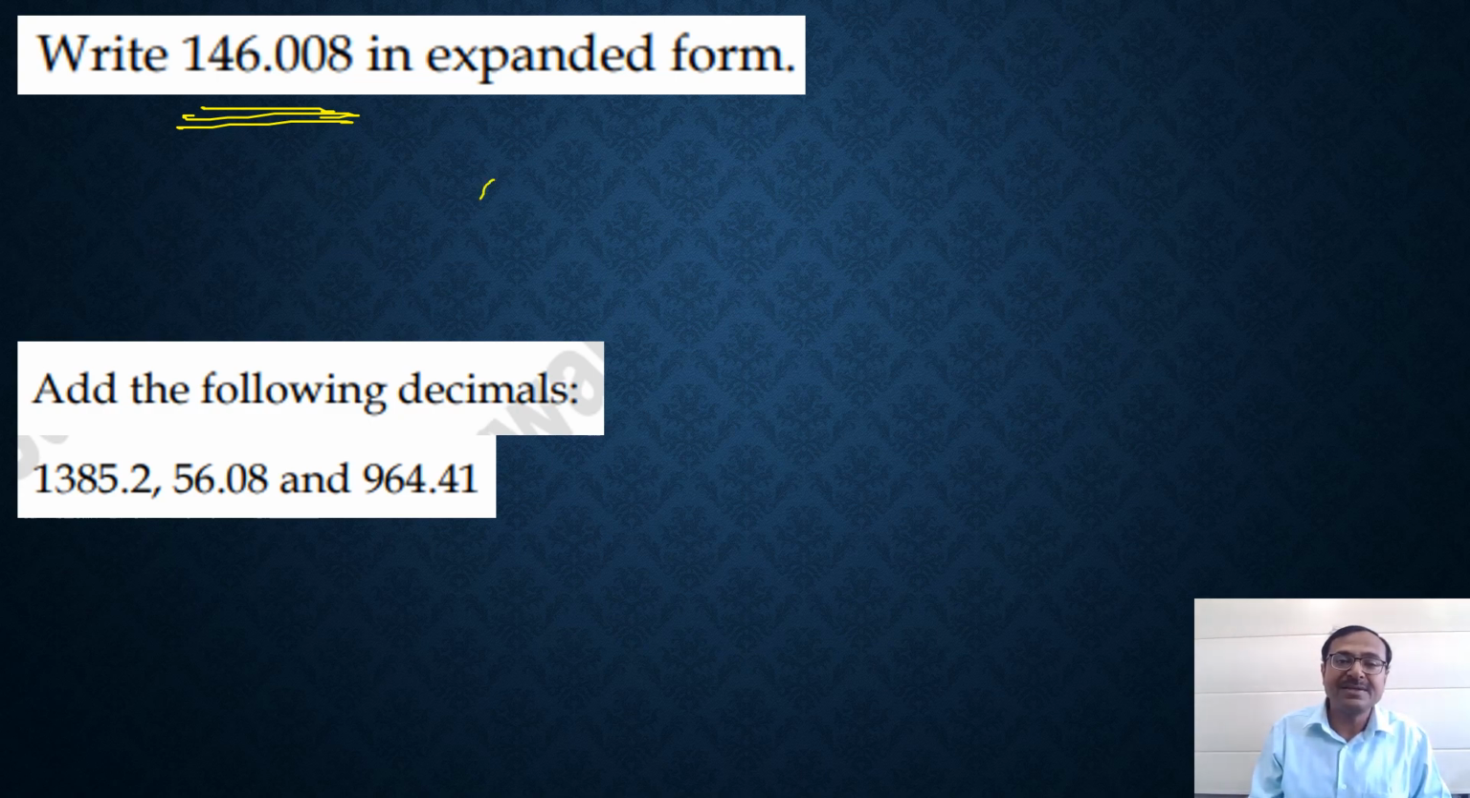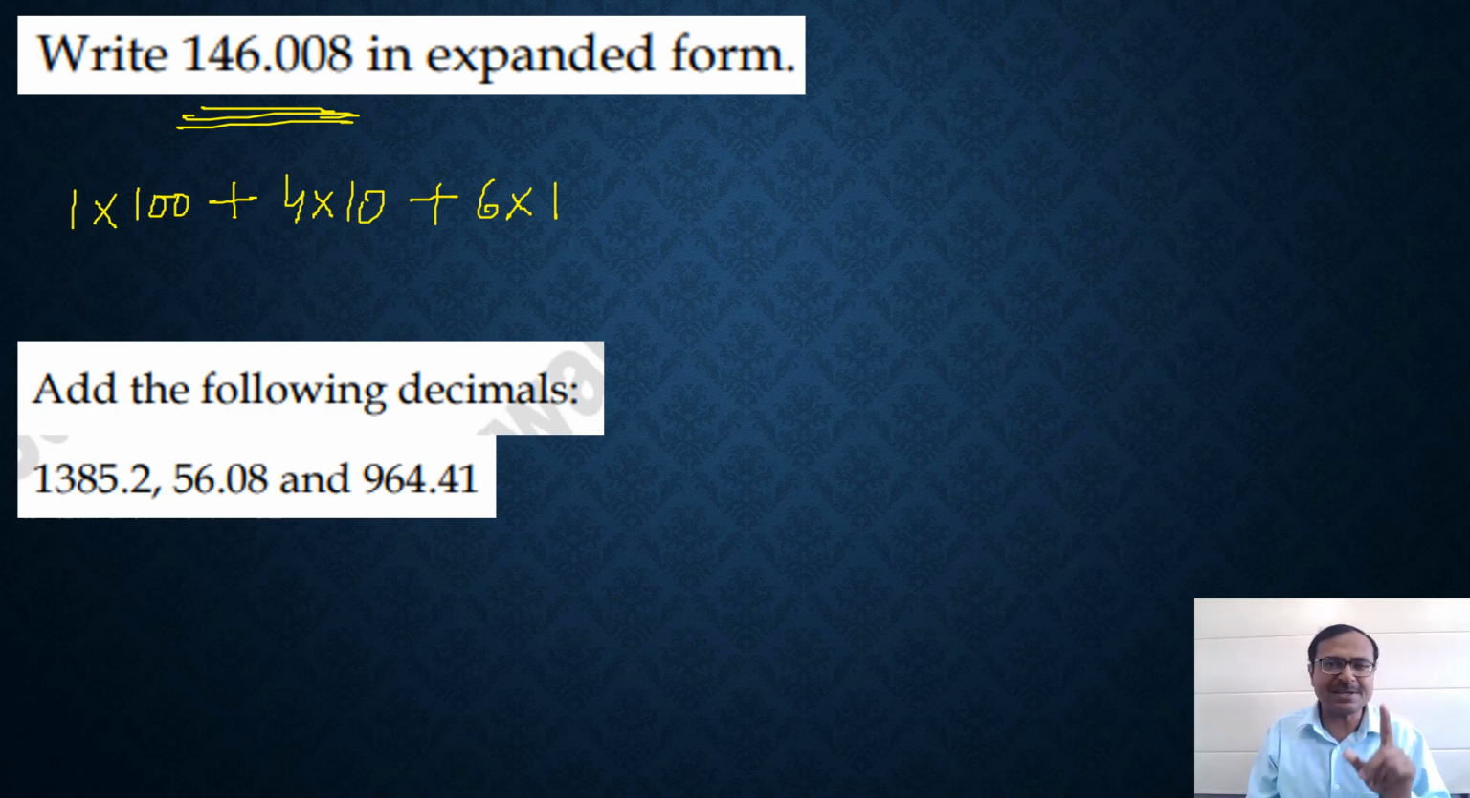You would have written 6 times 1 because 6 is in the ones place, plus 4 times 10 because 4 is in the tens place, plus 1 times 100 because 1 is in the 100 place. That's the expanded form of the whole number 146. But we have something else also, plus. After decimal, if there are zeros after decimal, you don't need to mention them in the expanded form.